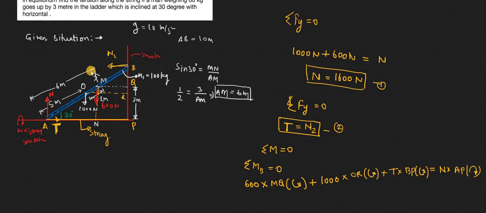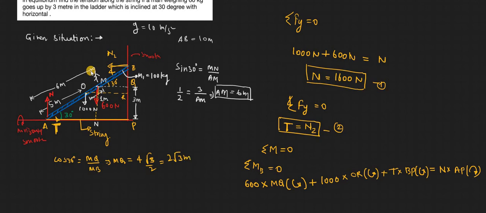Now we need to solve for MQ, OR, BP and AP. Let us calculate MQ. We know the distance MB is 4, and the angle is 30 degrees, so using cos 30, MQ upon MB, MQ would be 4 into root 3 by 2, which is 2 root 3 meters.